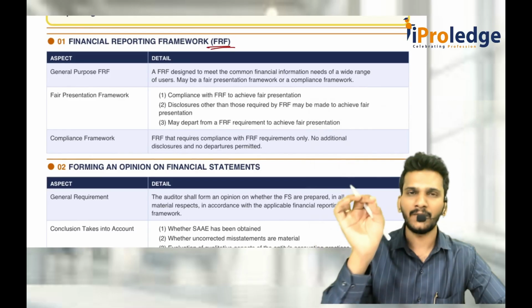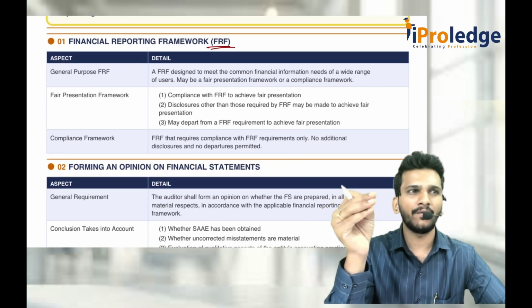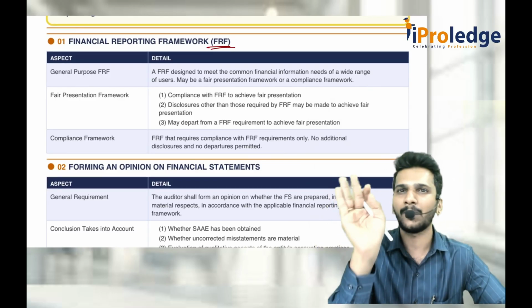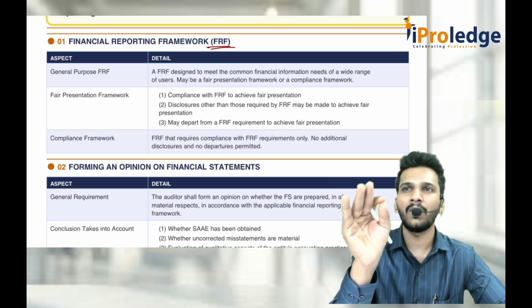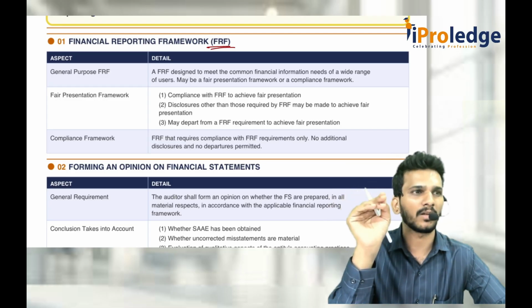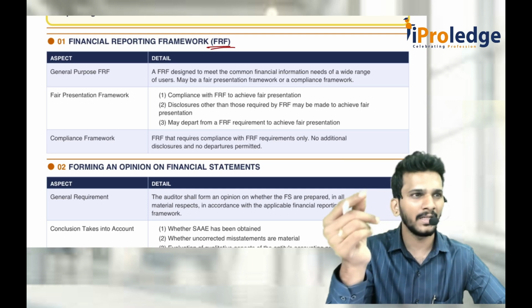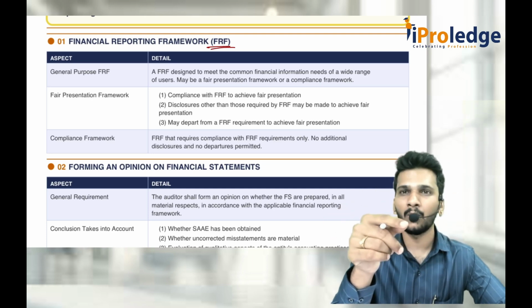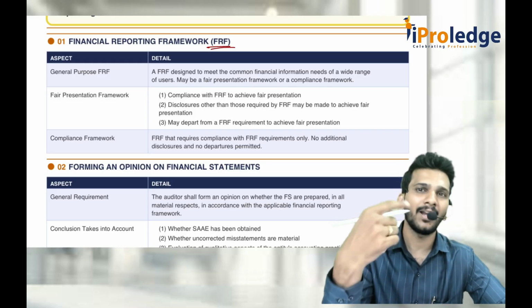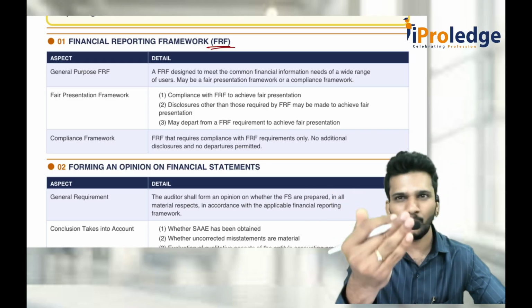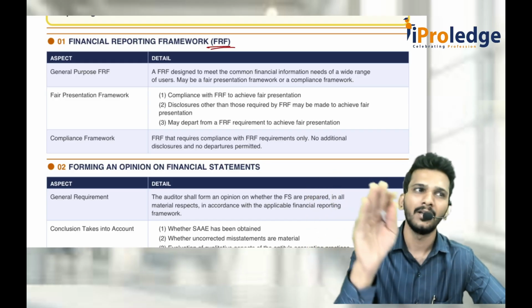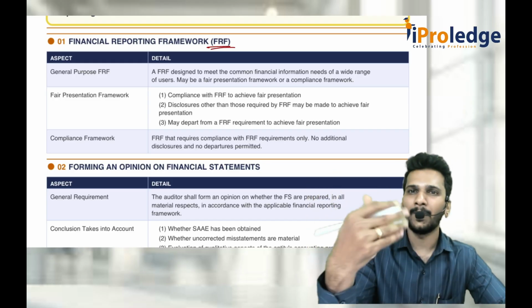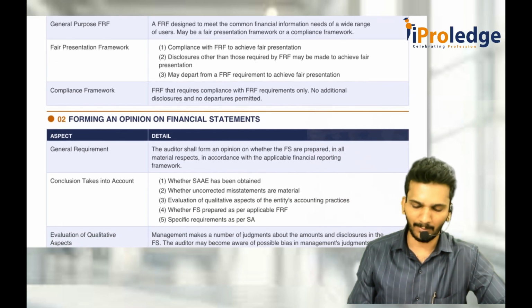Sir, what is this compliance framework? Whatever is given in the law, just follow it. Don't try to deviate here and there for better presentation. The words true and fair will not be present in the case of a compliance framework, but the words true and fair will be present in a fair presentation framework. And if you feel something is a better way to present in a financial statement for better understanding, you can deviate. You can follow the rules and you can also deviate from the rules and try to do a better presentation of the financial statements.